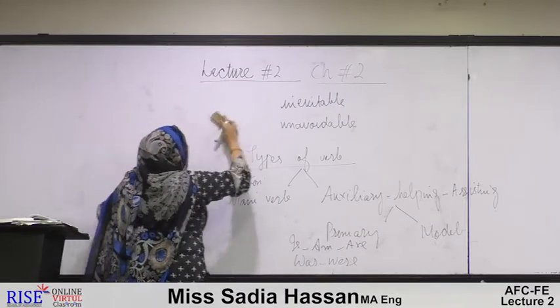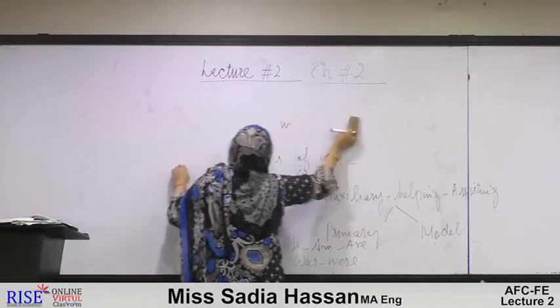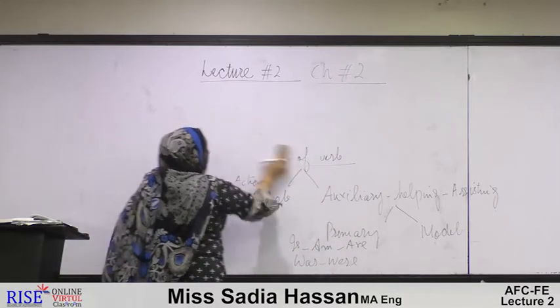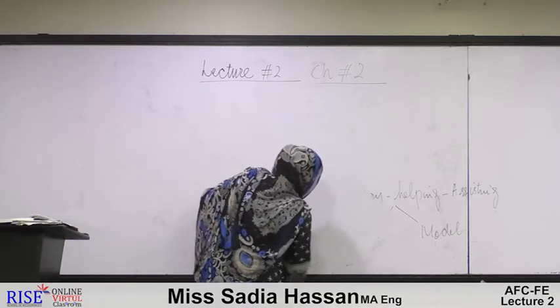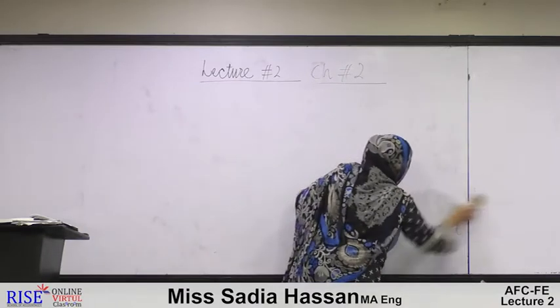Primary helping verbs actually have a very important role in the structuring of a sentence. We can always have in detail the primary helping verbs.